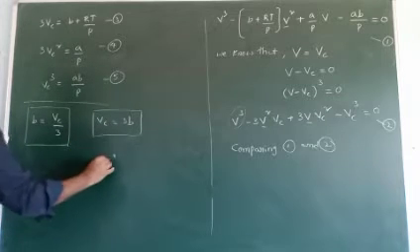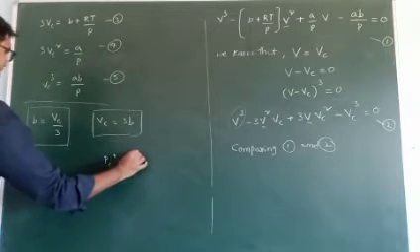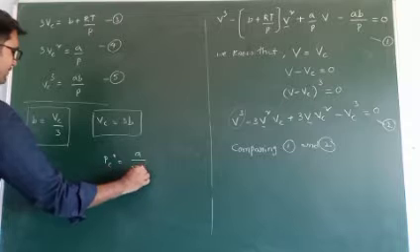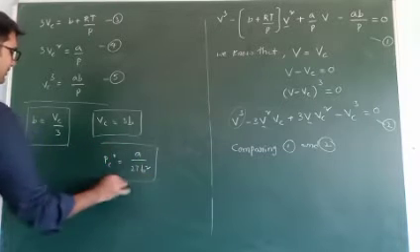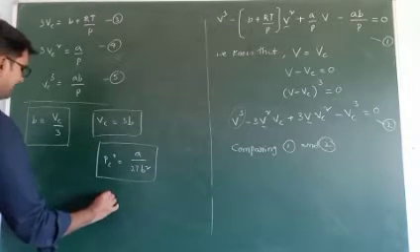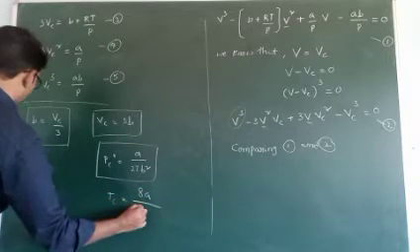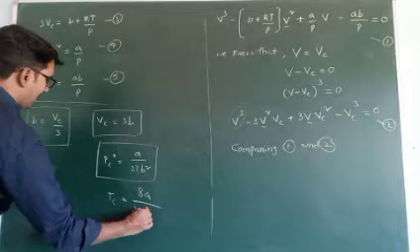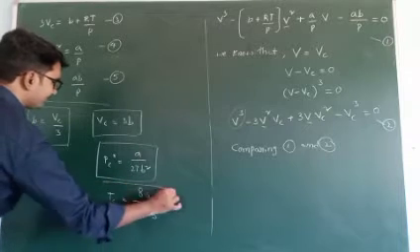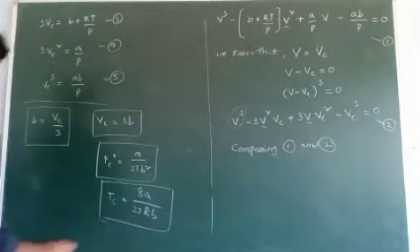Next, Pc equal to A by 27B square, and Tc is equal to 8A by 27RB. This is one more equation.